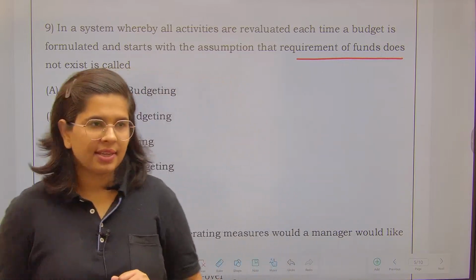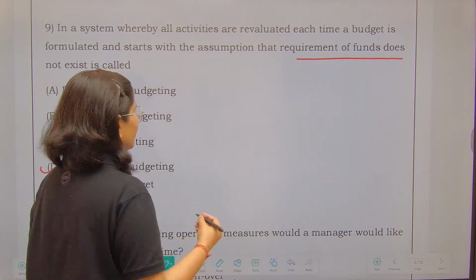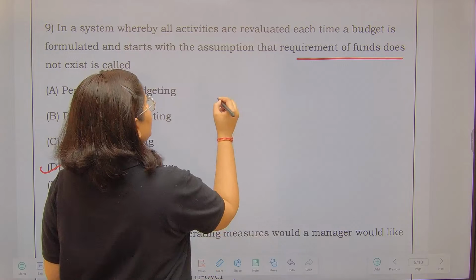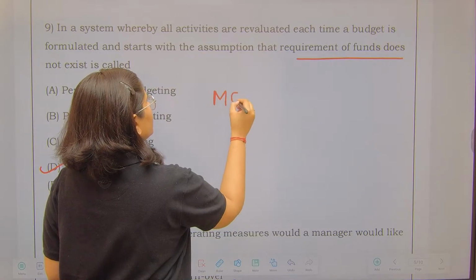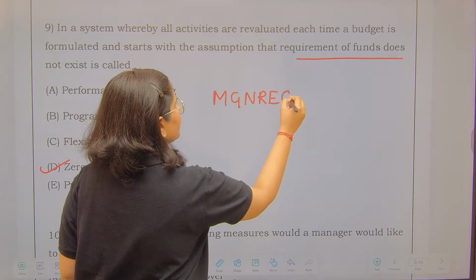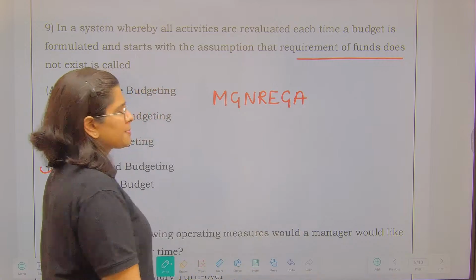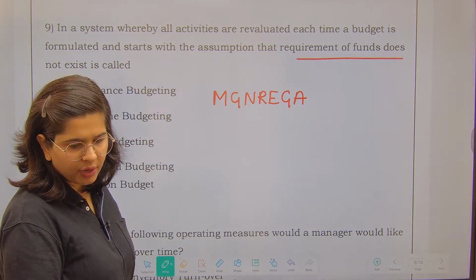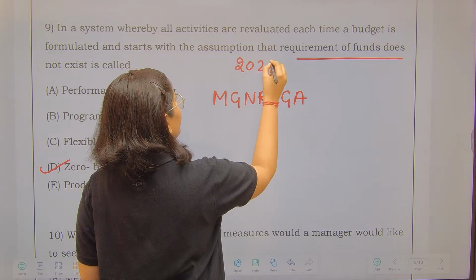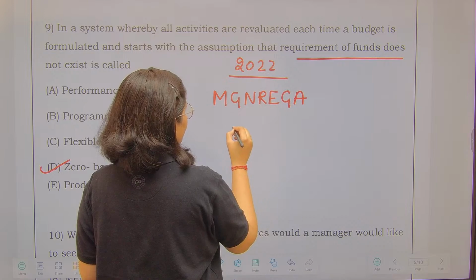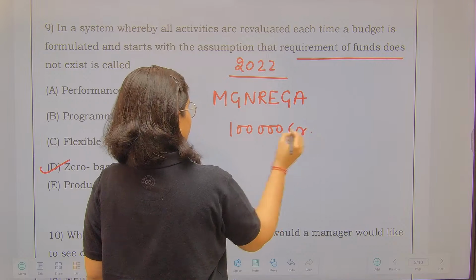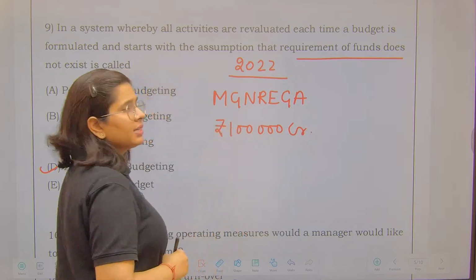See what happens is, let's take an example of government budget. Although the contribution for the Mahatma Gandhi NAREGA in the budget is reducing, just let's take an example for it. Suppose in the last year, that means in the year 2022, the government has spent 1 lakh crores on Mahatma Gandhi NAREGA scheme.